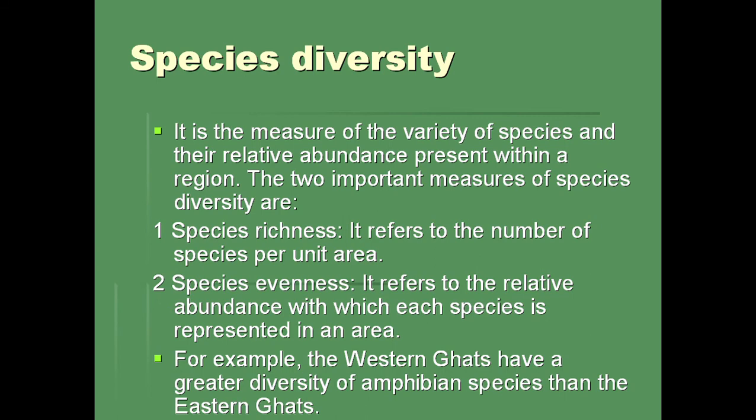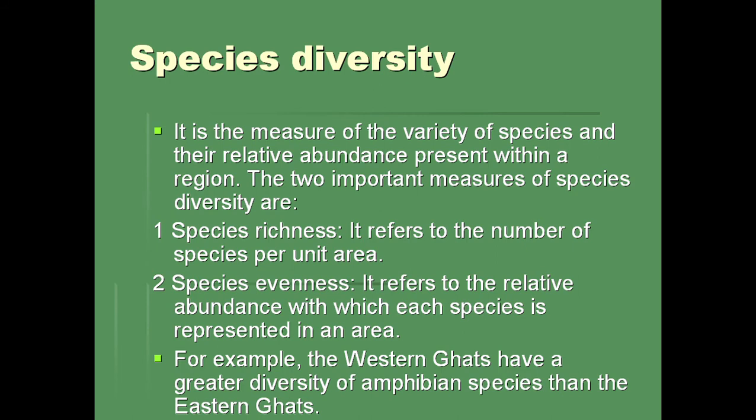So what is species richness? It refers to the number of species per unit area. And what is species evenness? Species evenness refers to the relative abundance with which each species is represented in an area.